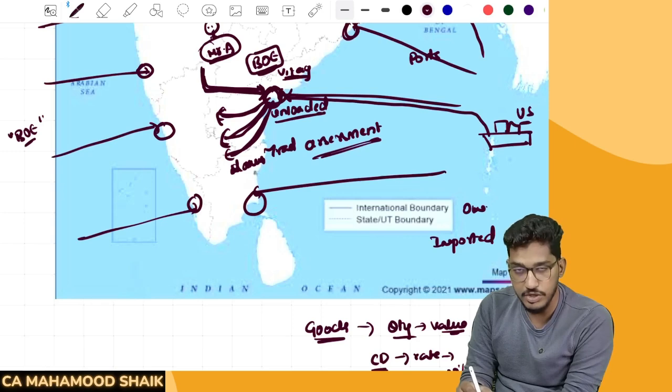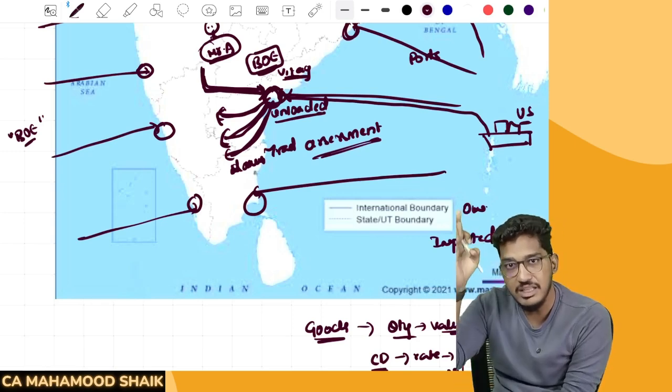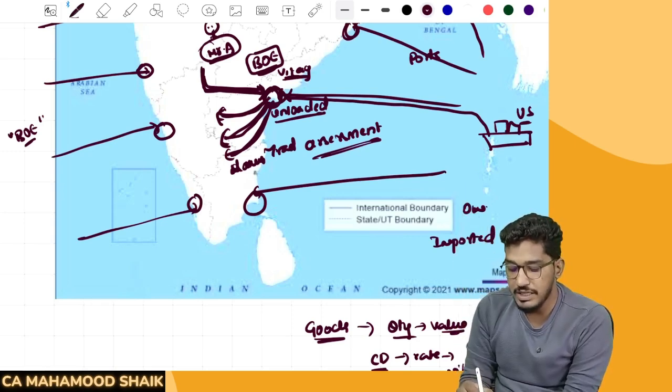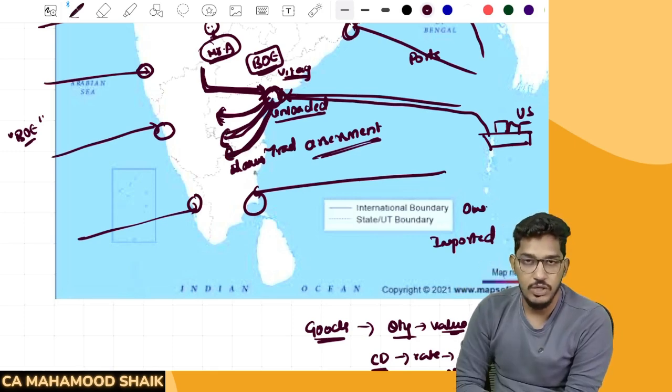First clear your dues at the customs port, then they will give you clearance. Once you have got the clearance, then you can bring that goods into India and you can use it for your own purposes.